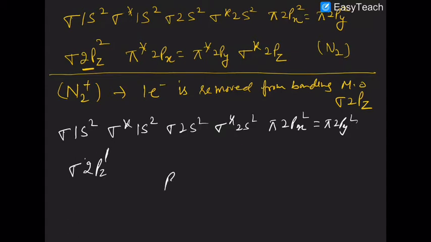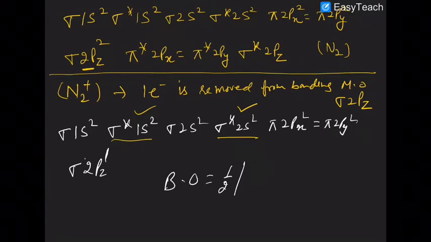So what is the bond order in this case? I told you already that there are two anti-bonding MO, one is this, other is this. All others are bonding MO. So how many bonding are there? 2 to 4, 8 and 1, 9.